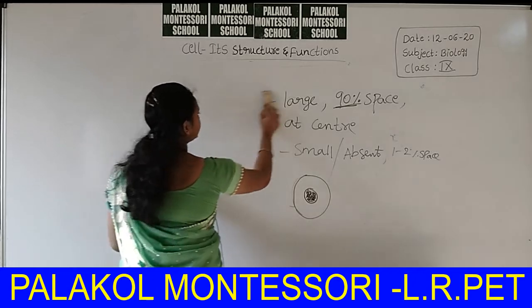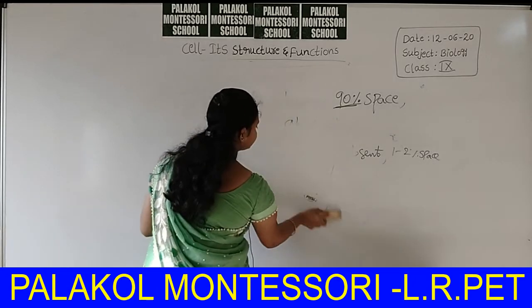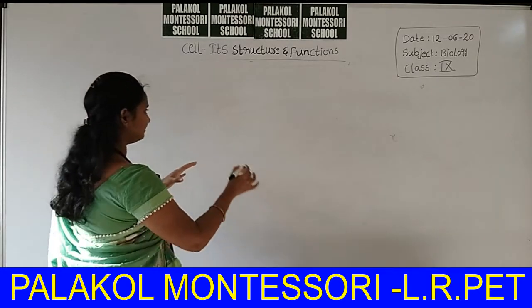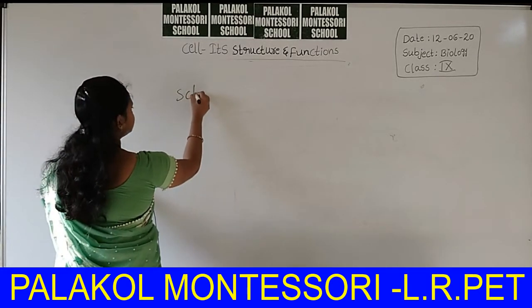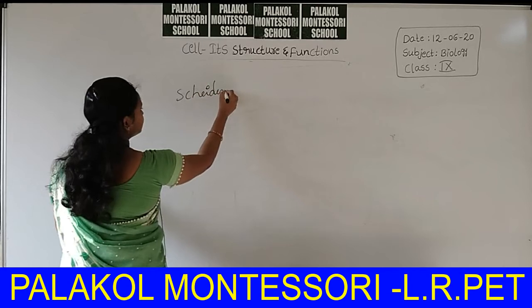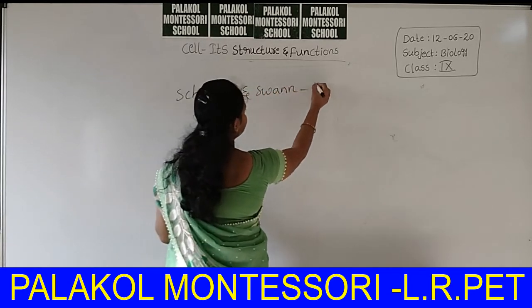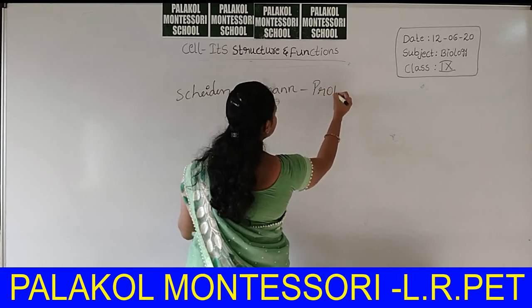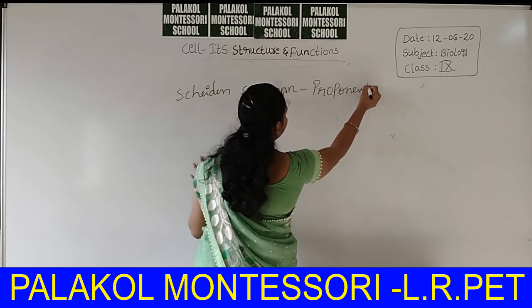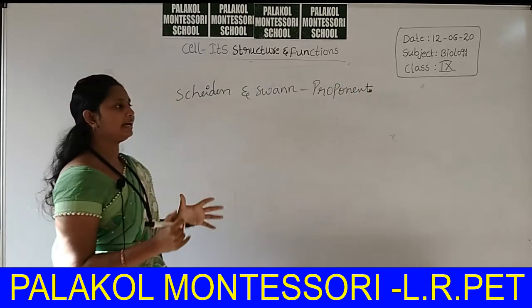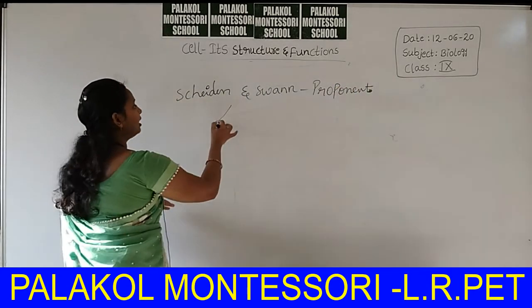Next, here two theories are present. Cell theory: the proponents of cell theory are Schleiden and Schwann. They first assumed cells would be synthesized from other materials, but that was completely wrong.